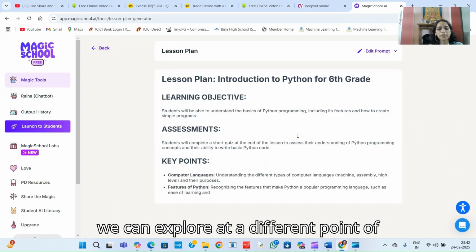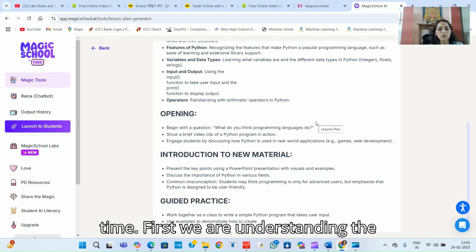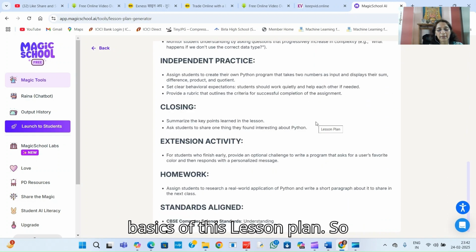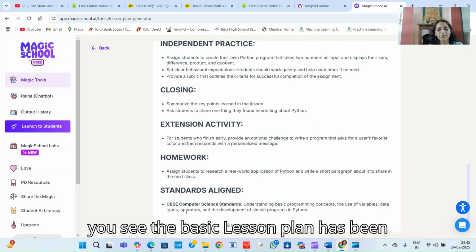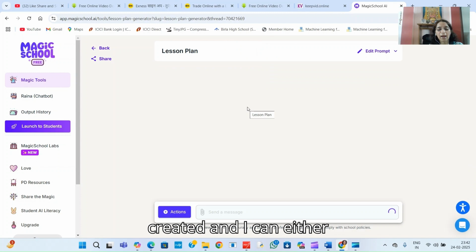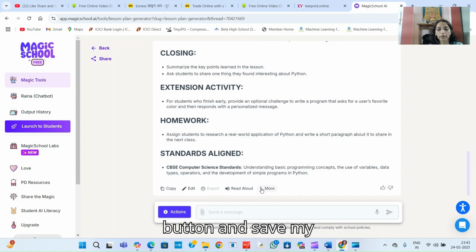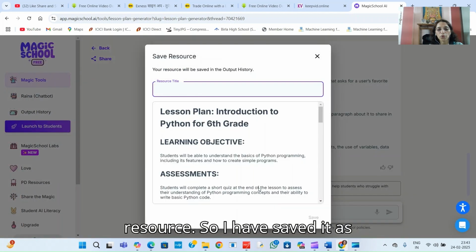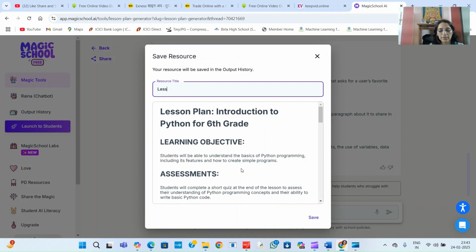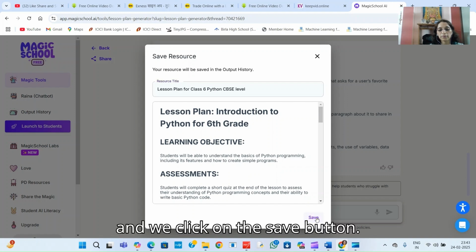The additional criteria we can explore at a different point of time. First, we are understanding the basics of this lesson plan. So you see, the basic lesson plan has been created and I can either copy it and I can also click on the 3 dots which is next to the more button and save my resource. So I have saved it as lesson plan for class 6 Python CBSE, and we click on the save button.